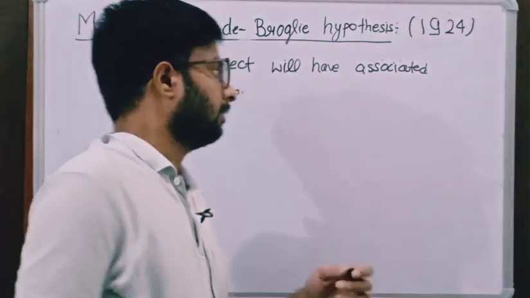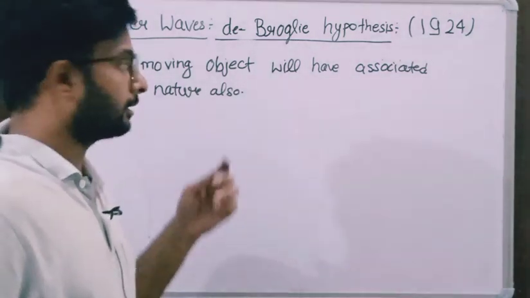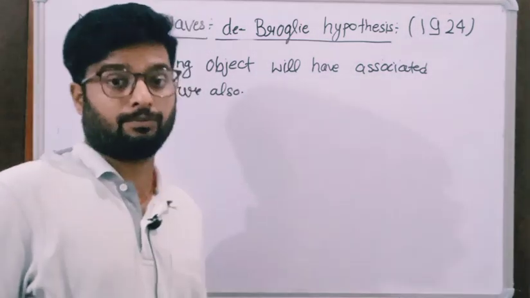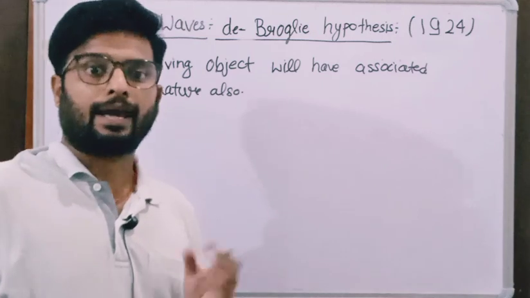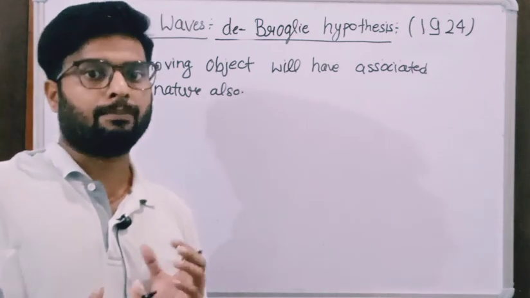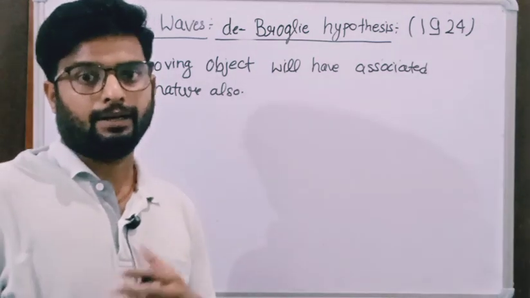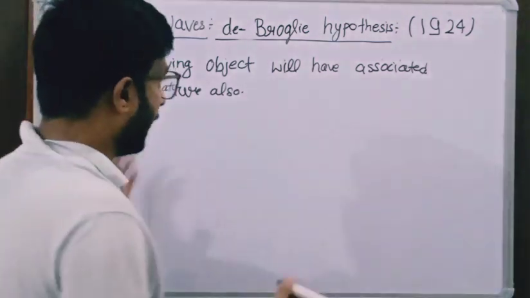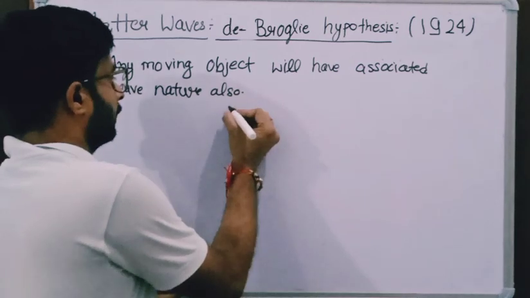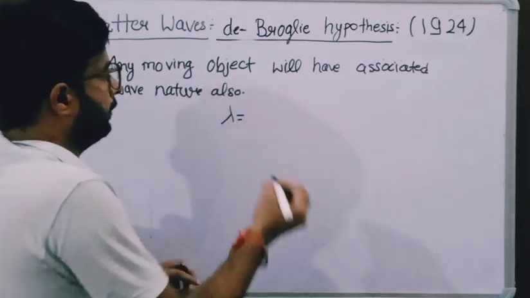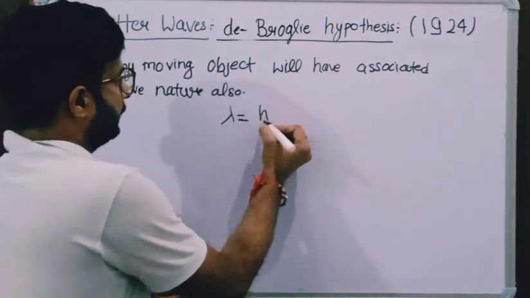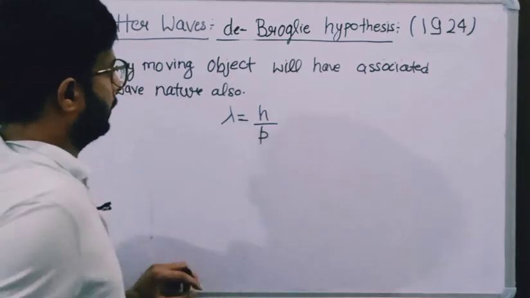So when I say wave nature, that means the moving object should have wave property, and for the wave property it should have a wavelength, and that wavelength of the wave will be related to the particle's or object's momentum.